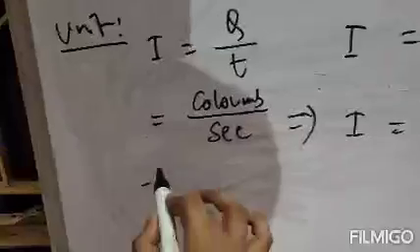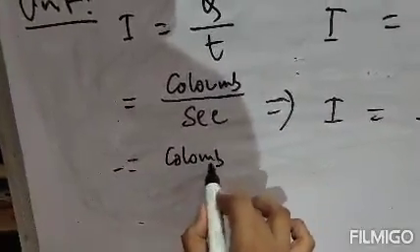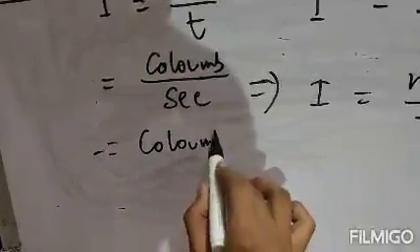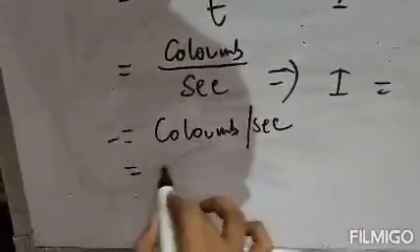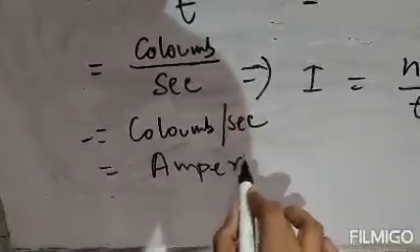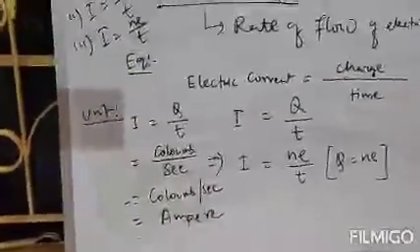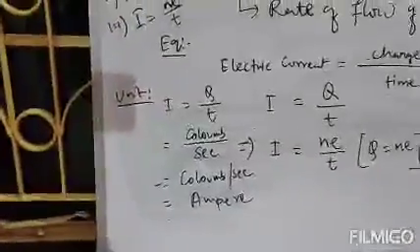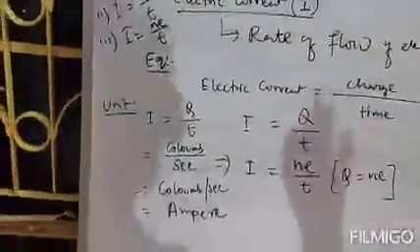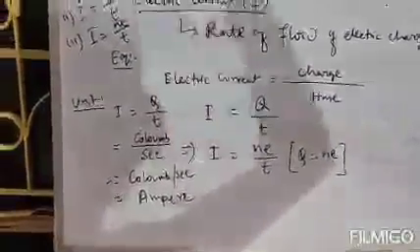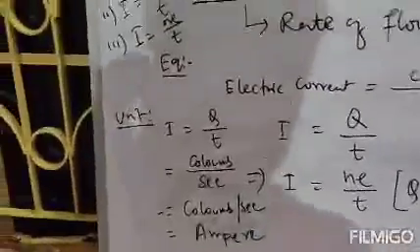Clear? So the unit of I will be Coulomb per second, or it is termed as ampere. So the unit of electric current will be ampere, or you can write Coulomb per second. Coulomb per second is actually your ampere. So if a question is asked, tell me the unit of electric current, your answer will be ampere, or you can write Coulomb per second. Clear? So this is the SI unit of electric current.